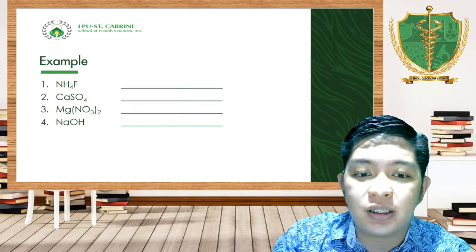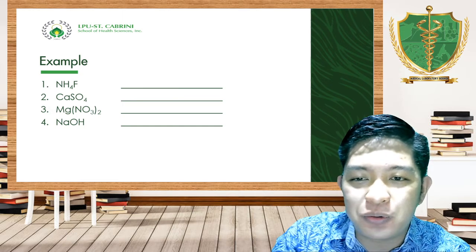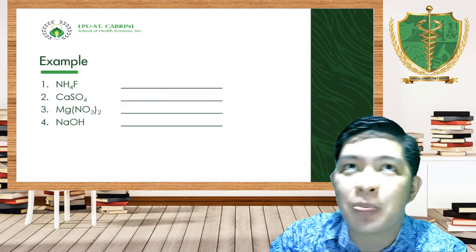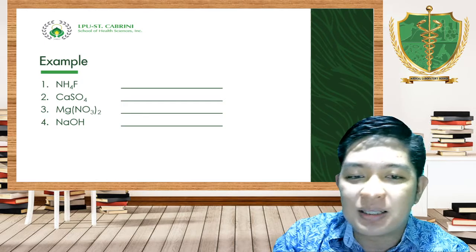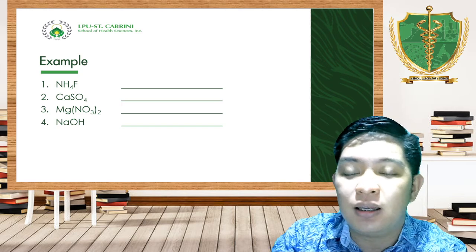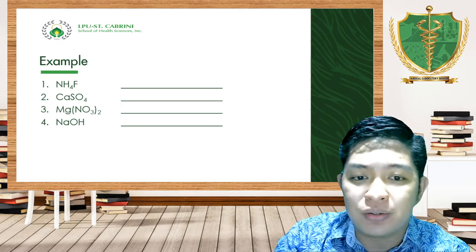Another example here, we have now the polyatomic ions. Now, if you don't know that these are polyatomic ions, then it will be too hard for you to take note what will be the name of these compounds. Because as we have discussed in the previous slide, we have to indicate the name of our non-metal ions and metal ions. But basically,